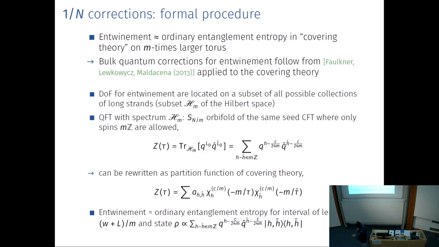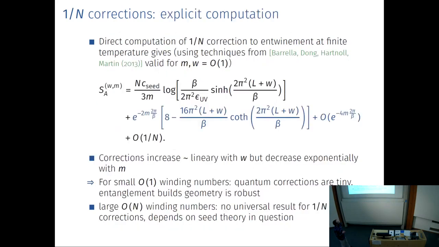If you're just trying to compute entanglement entropy, this is not really a problem. But if you're naively applying this Lewkowitz-Faulkner-Mulder-Sena formula, you have to take this into account. But otherwise, everything works the same. So formally, you can still use the version of this Lewkowitz-Faulkner-Mulder-Sena formula in order to define 1 over n corrections.